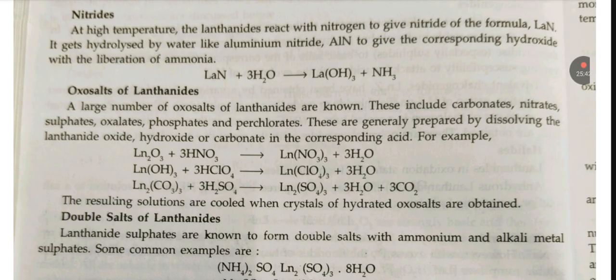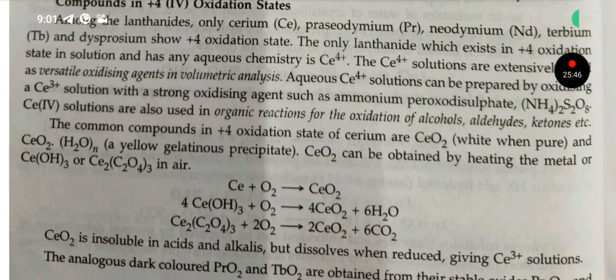Compounds in +4 oxidation state. Among the lanthanoids, only cerium, Pr, Nd, Tb show +4 oxidation state. The only lanthanoid which exists in +4 oxidation state in solution and has any aqueous chemistry is Ce4+.